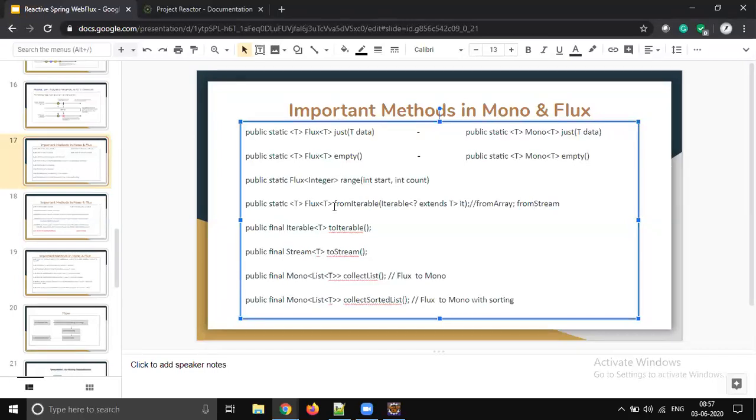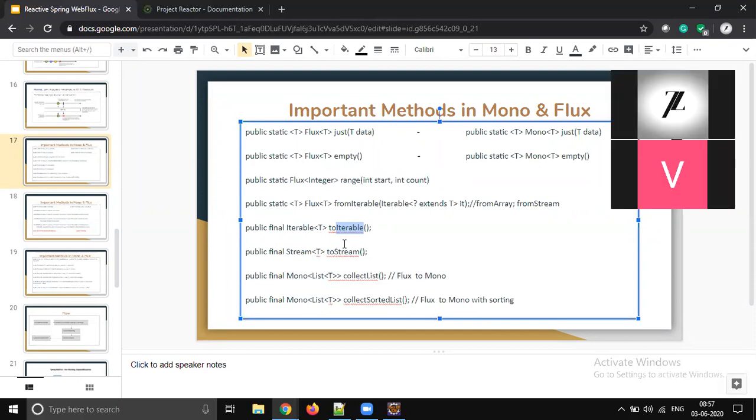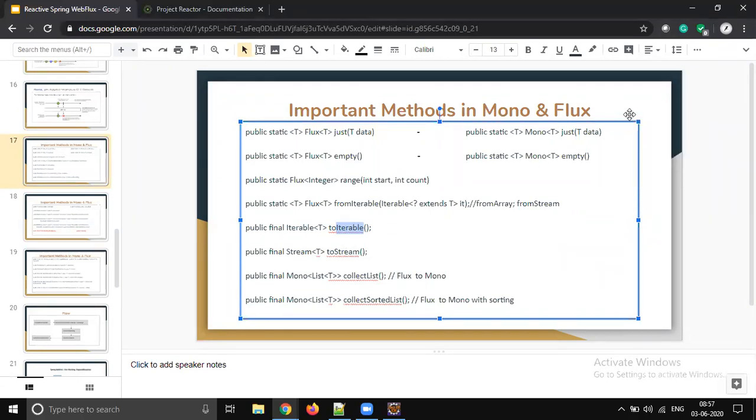We also have the return, vice versa: toIterable, toStream. To convert Flux to iterable, which means collection, and Flux to stream. All the time we are saying iterable instead of collection. Any idea why? Actually, collections are iterable.